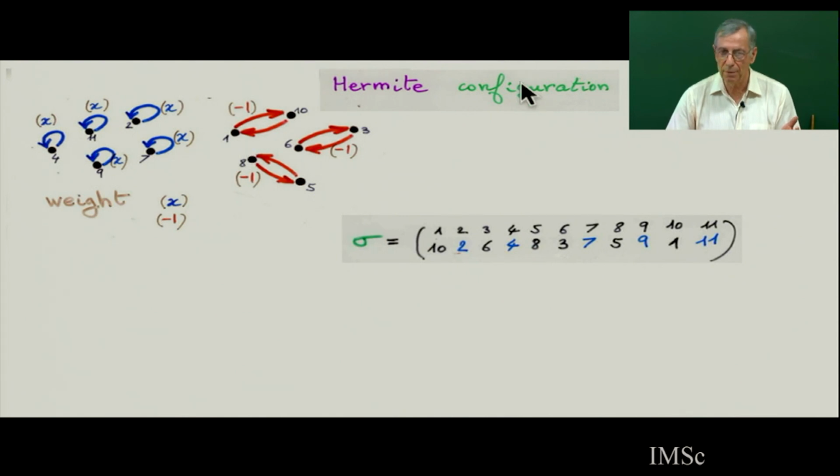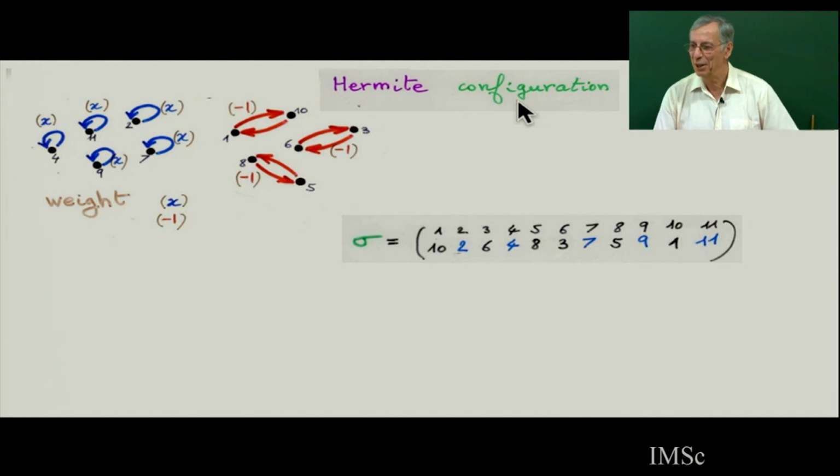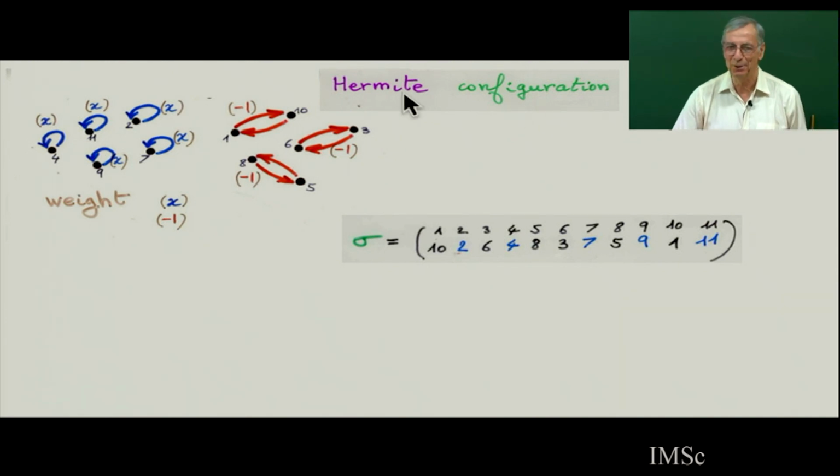I call this a Hermite configuration, because there will also be Laguerre configurations, Jacobi configurations, Meixner configurations. So this is one of the simplest combinatorial interpretations of an orthogonal polynomial, the Hermite configuration. They are counted by involutions with some fixed points, and you put a weight on this configuration. The weight is x for each fixed point, and -1 for each cycle of length 2.